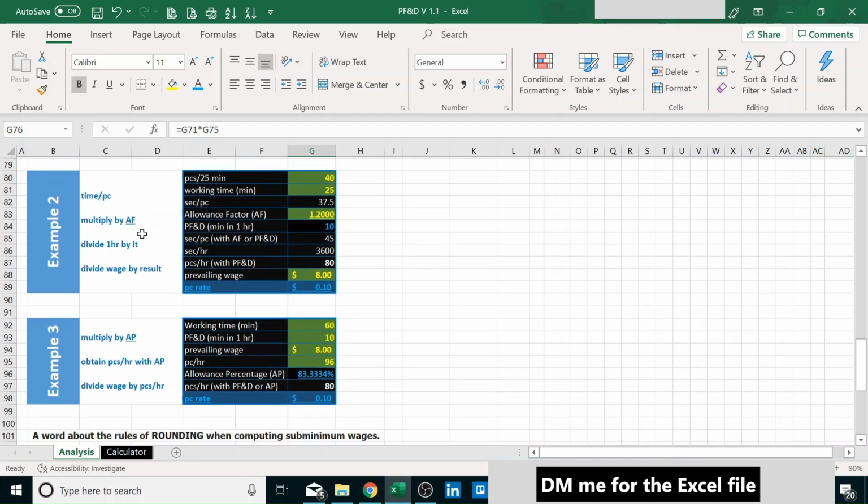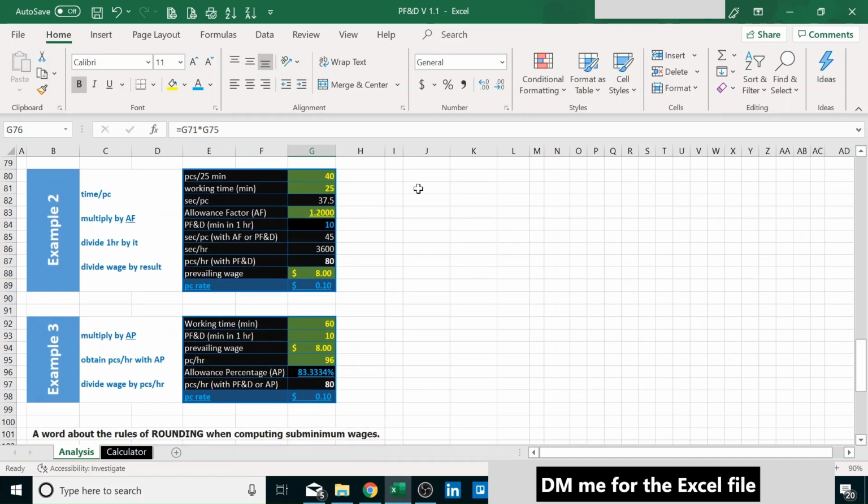Another way of getting it, another example, is we time how many pieces we get in 25 minutes. 40, same example, just different math. Working time, 25, and we get the seconds per piece.